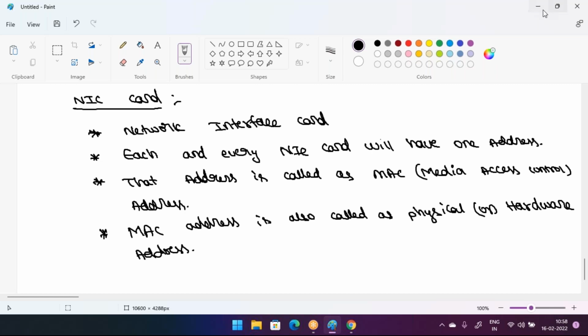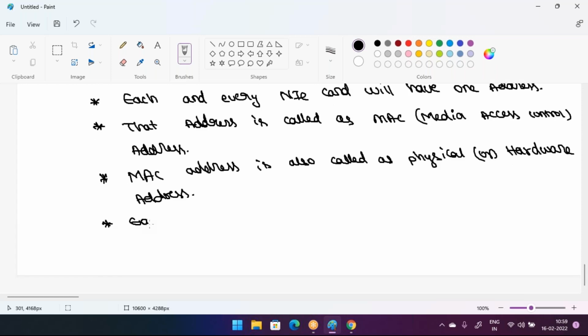And one more point here. Suppose, guys, all over the world we have a lot of vendors. In all over the world, no two NIC cards will have the same MAC address. That means every NIC card will have one unique MAC address. Please note down that point as well.